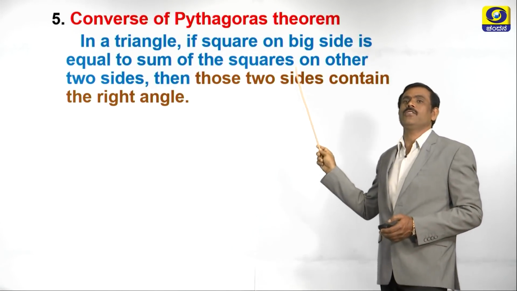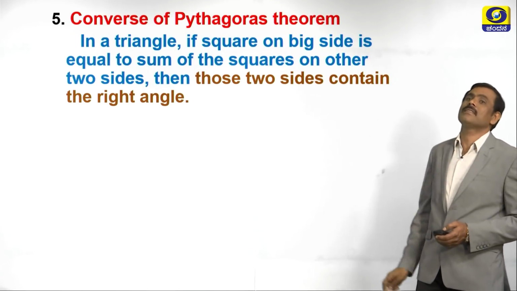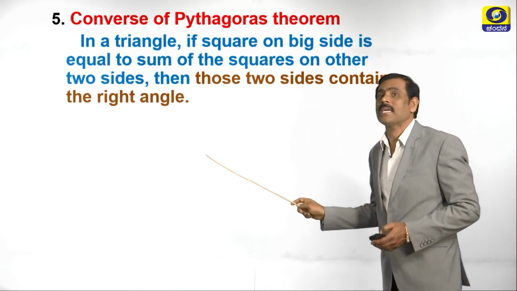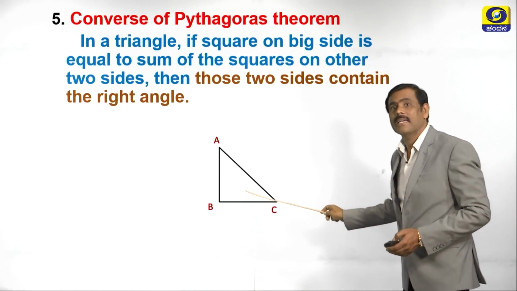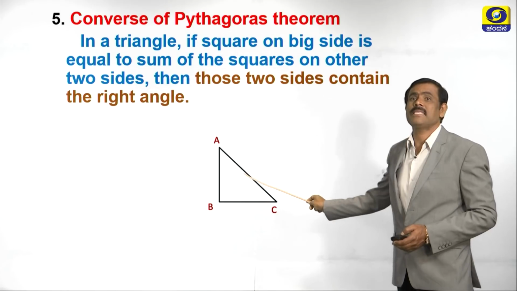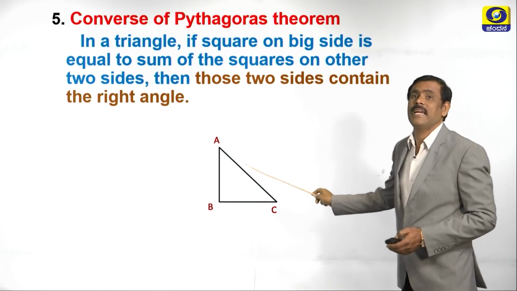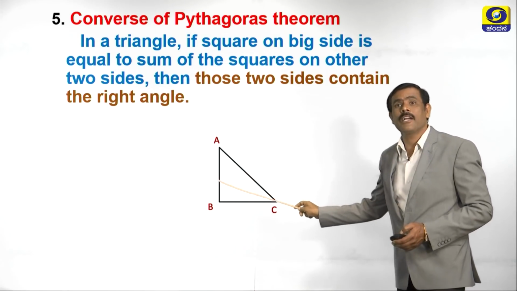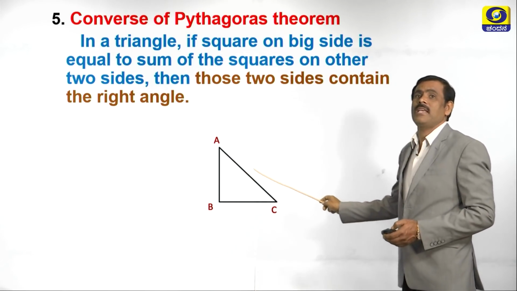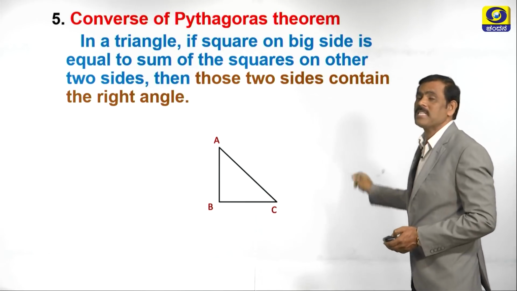So according to this statement, let us draw the diagram. What type of diagram? One triangle we have to construct. Let us draw a triangle ABC. Here AC is the larger side or the big side. If AC is the big side, according to given, AC square is equal to AB square plus BC square.